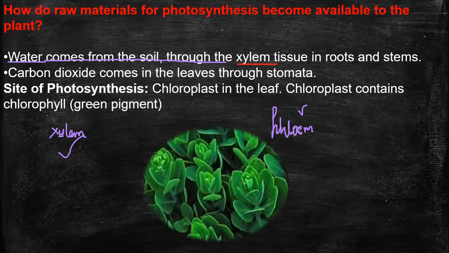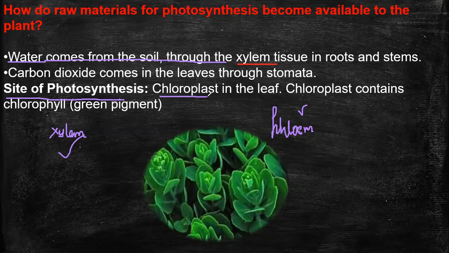So, at the site of photosynthesis, we have learned that green leaves were the site of photosynthesis. Bookmark it. But now you can see that the site of photosynthesis is the chloroplast. As I have told you, the chloroplast is a cell organelle present in green leaves. It is said to be the site of photosynthesis because it contains the green colored pigment known as chlorophyll.